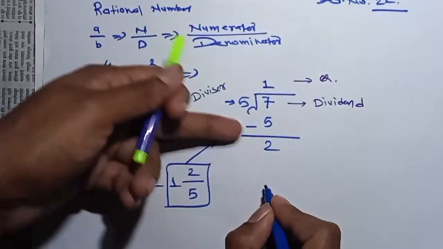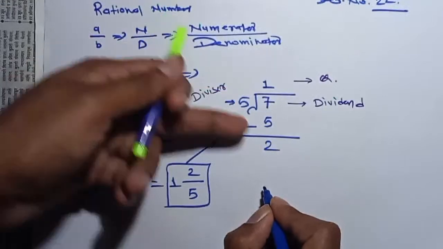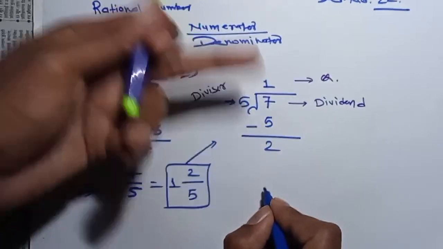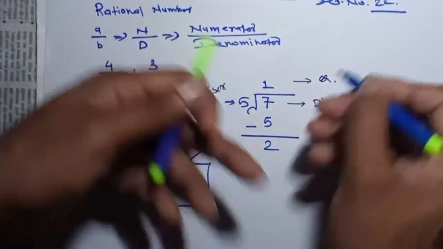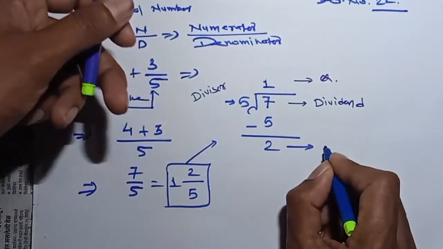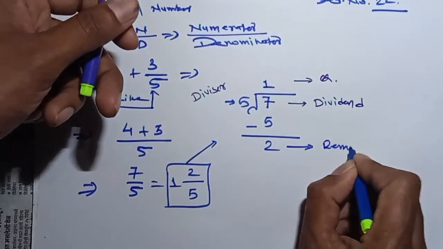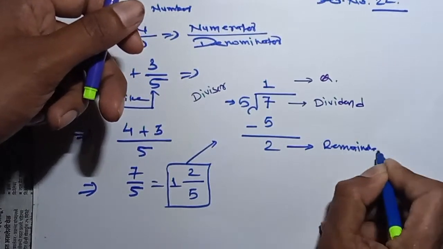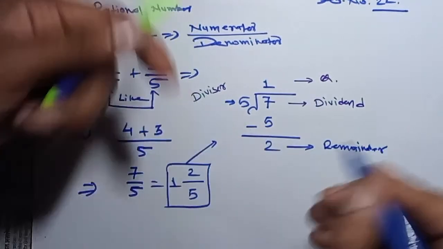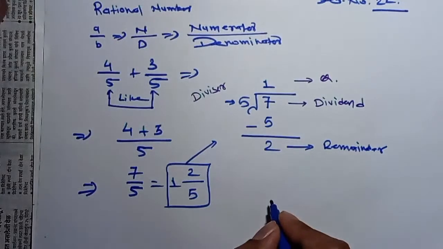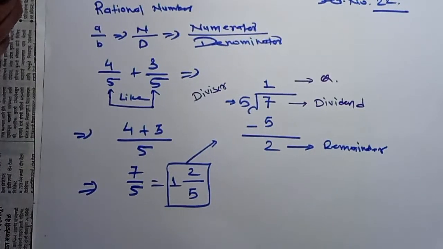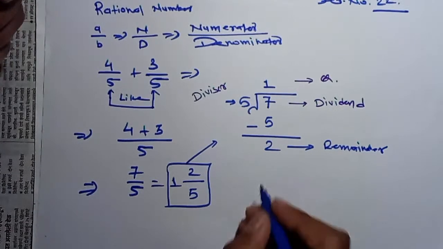And what is the condition to divide the number? The number should be equal to or greater than the divisor, so that we will be able to divide the number. Okay, so this became the remainder. And for this purpose, how do we represent this in another way?